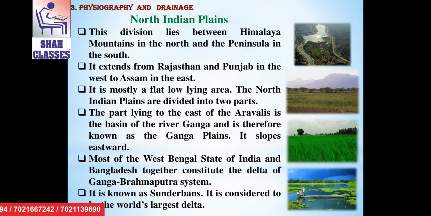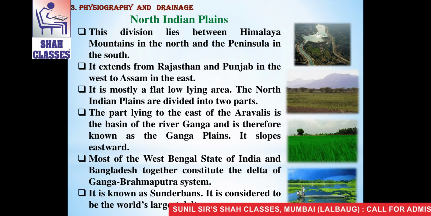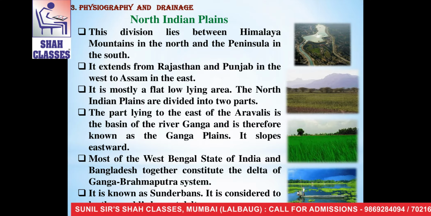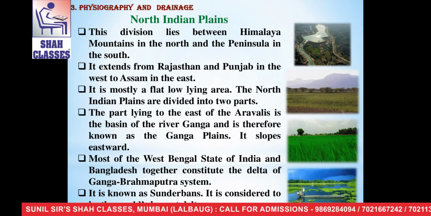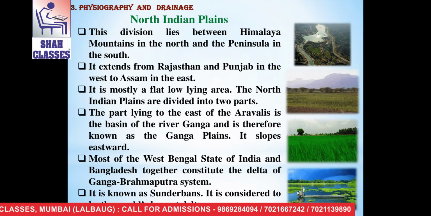After the Himalayas, we are going to learn about the next geographical division, the North Indian Plains. This division lies between Himalaya mountains in the north and the peninsula in the south. It extends from Rajasthan and Punjab in the west to Assam in the east.